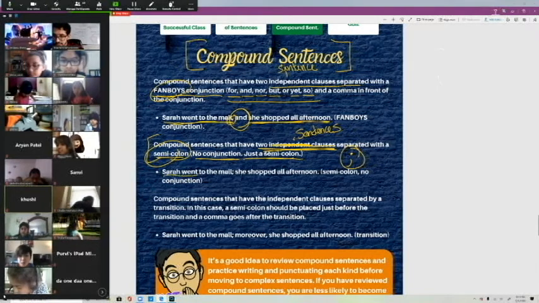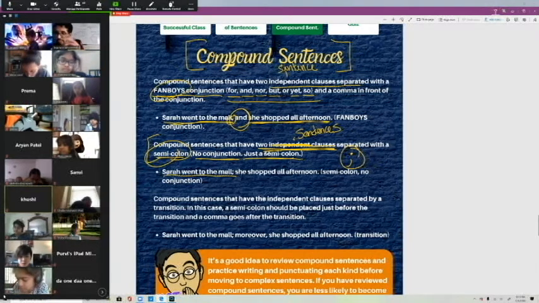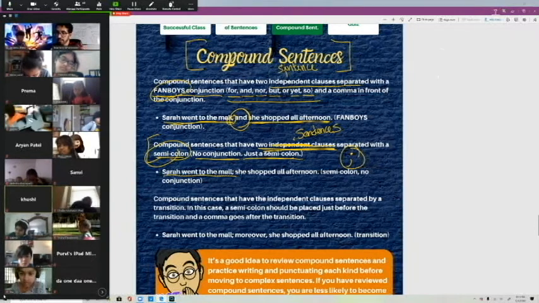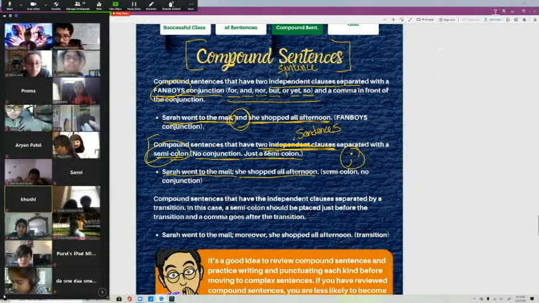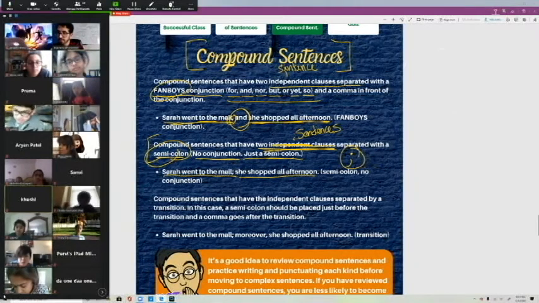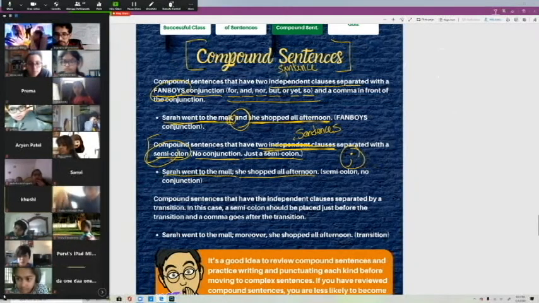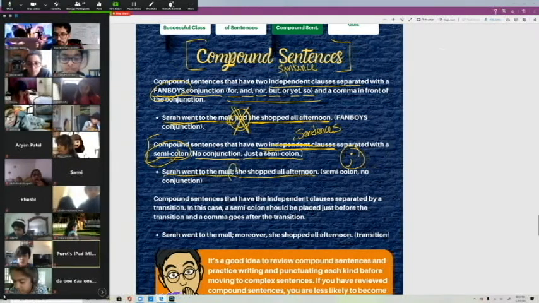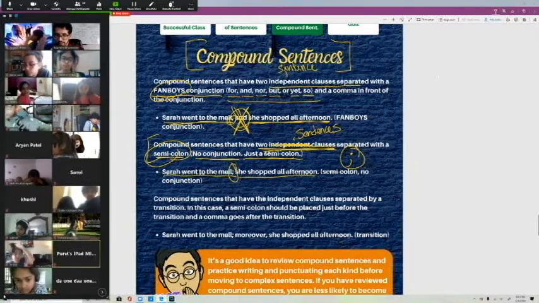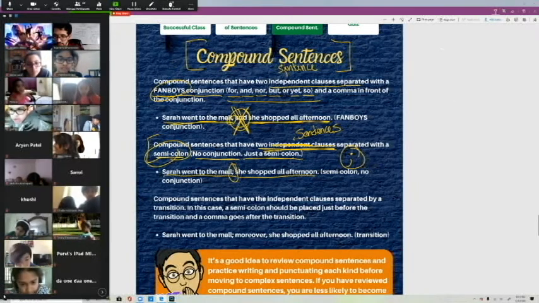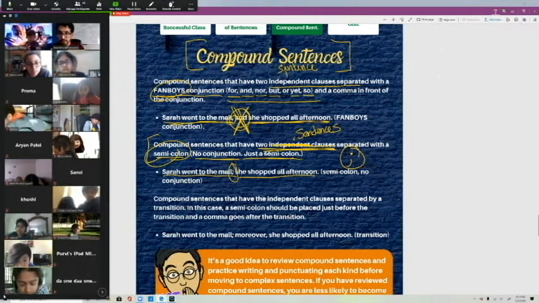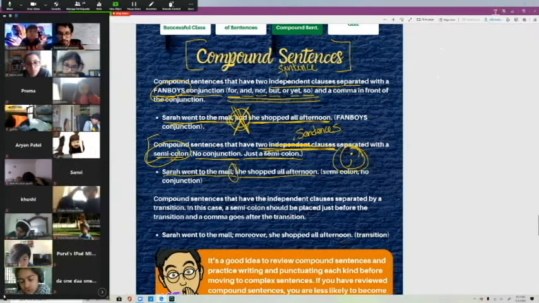So Sarah went to the mall. Can it stand by itself? Yes, right? She shopped all afternoon. Does that stand all by itself? Yep. What we did is we just took out the "and" and we put in a semicolon. So is it still a compound sentence? It's still a compound sentence, but we just took out a conjunction and replaced it with a semicolon.